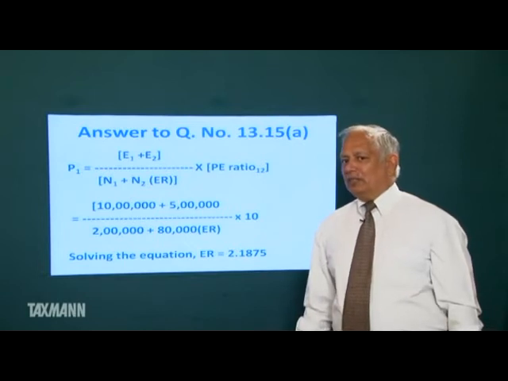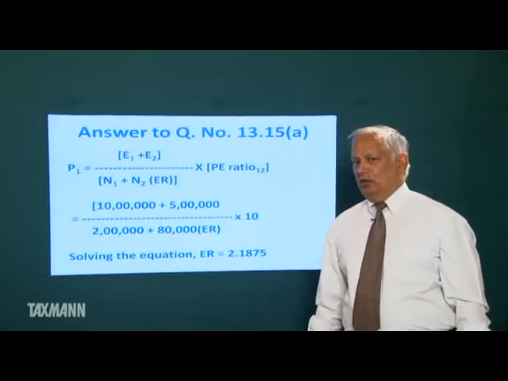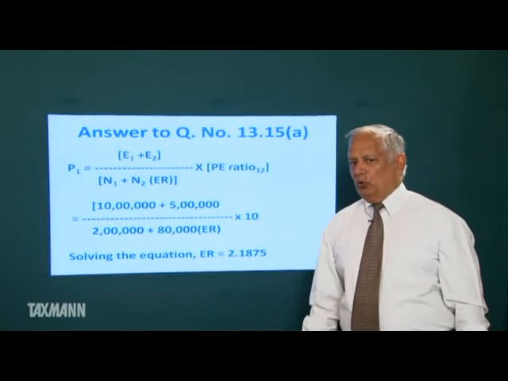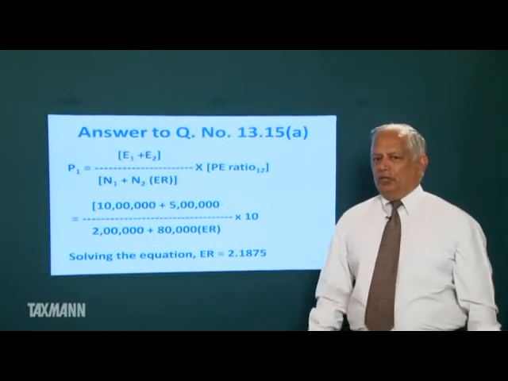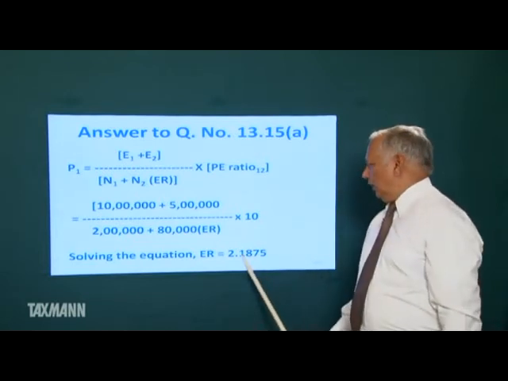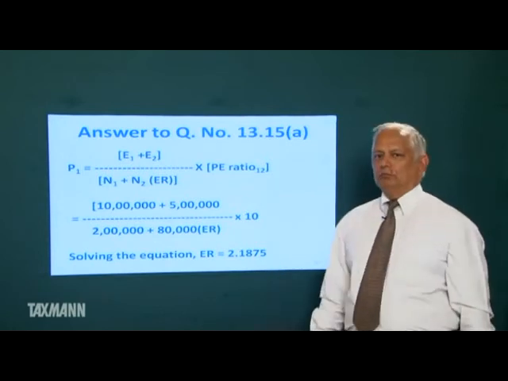So, the maximum number of equity shares that can be issued for one share of B is equal to 2.1875.